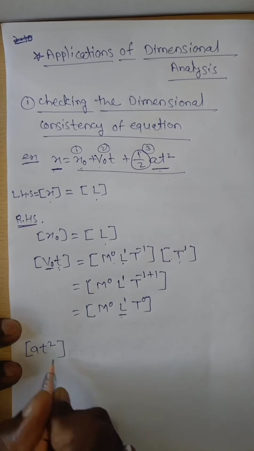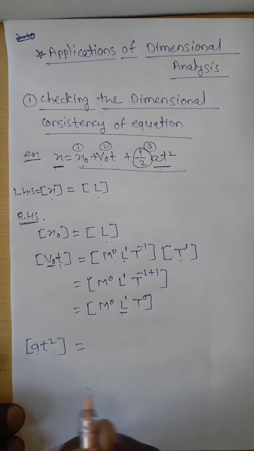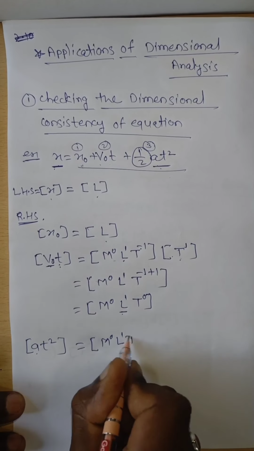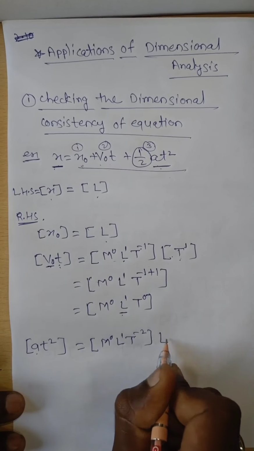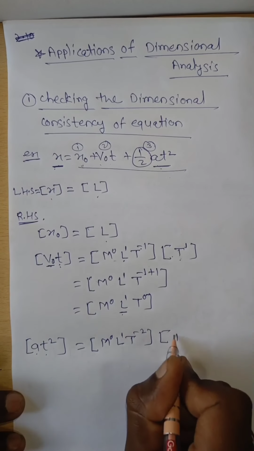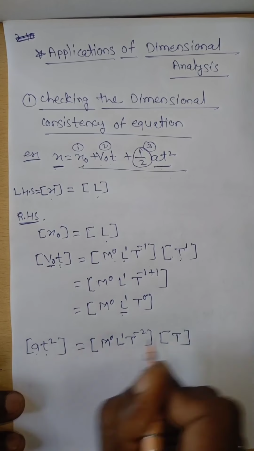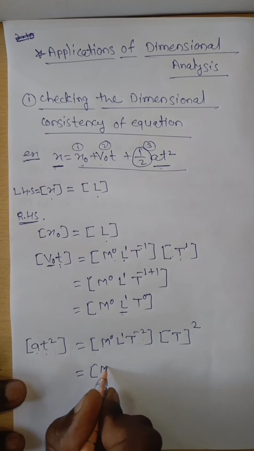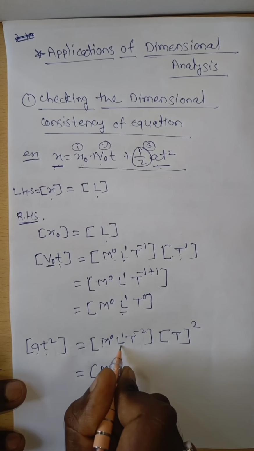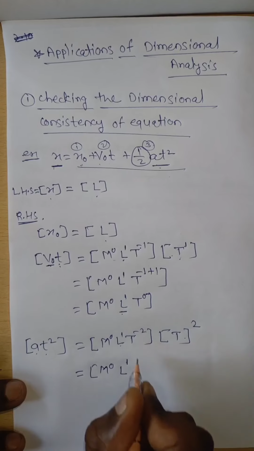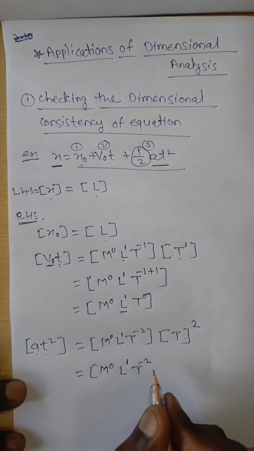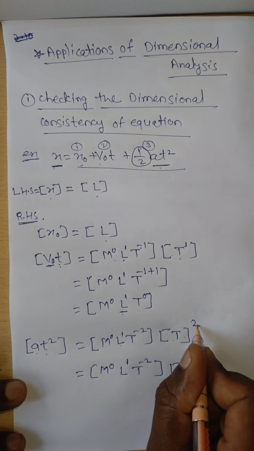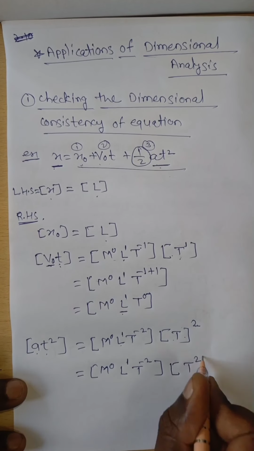The dimension of a, the acceleration, is m0 L1 t to the power of minus 2, into t, the time period, whose dimension is t, squared. So it can be represented as t to the power of 1 into t to the power of 2, means t to the power of 2.